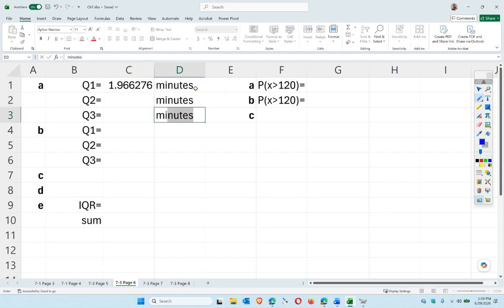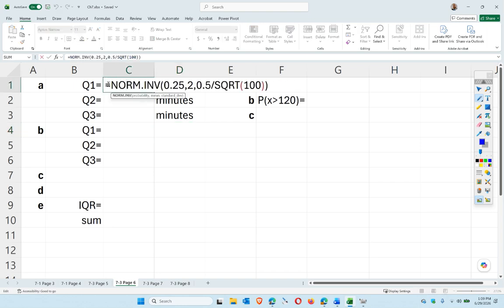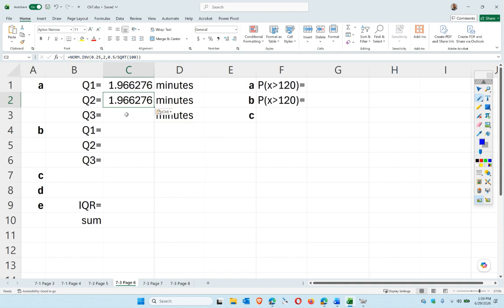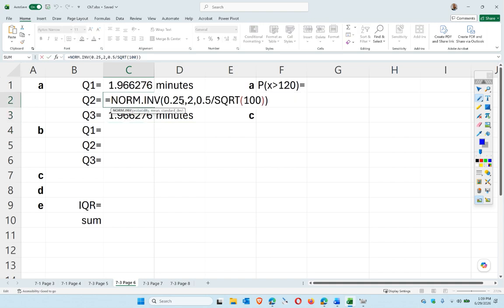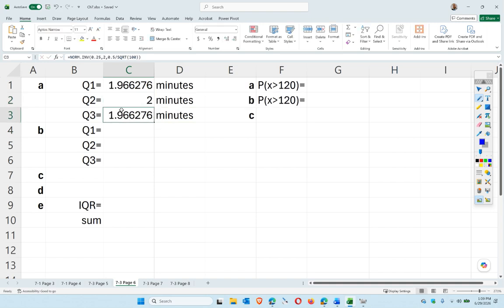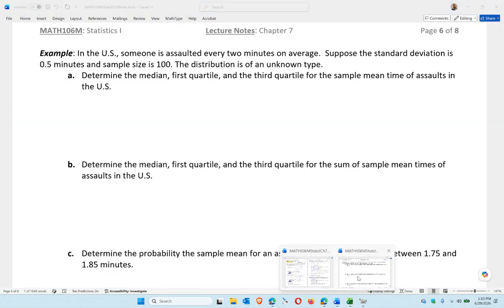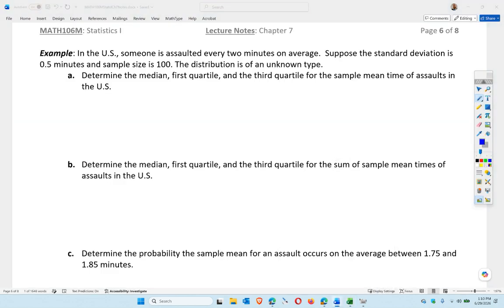Okay? I'm going to cheat a little bit. I'm going to copy this, paste it to here, paste it to here, because this one is the 50th percentile, and this one is the 75th percentile. So those are all the percentiles for the number of minutes it would take per assault, essentially, for a sample size of 100. So 25th, 50th, and 75th percentile, or the quartiles, depending on how you want to look at it.